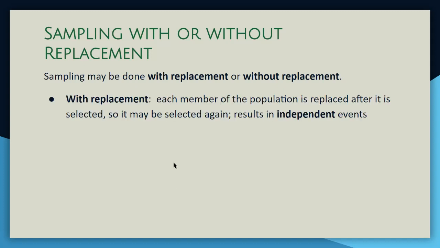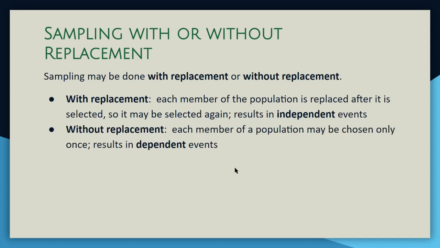If we sample with replacement, each time we pull someone from the population, we put it back after it's selected so that it can be selected again. This produces independent events because with each draw, we're pulling from the exact same population with the exact same probabilities. Without replacement means once we pull somebody from the population, they're not put back. We can only pull them once. This results in dependent events. If I remove someone from the population, the next time I go to select, I'm pulling from a smaller group. So the probabilities will be different.